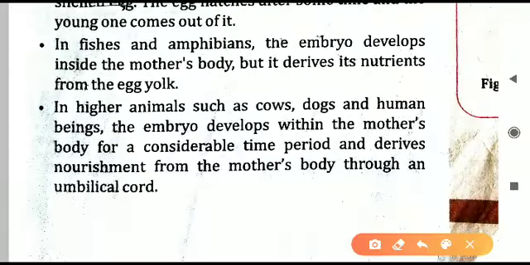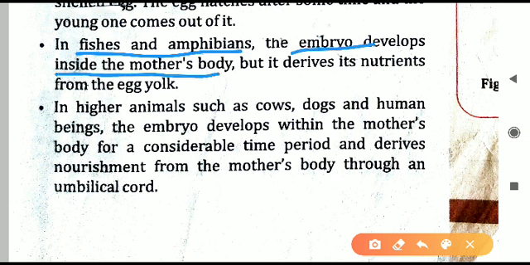Next is the case of fishes and amphibians, another type of animals. Fishes and amphibians generally live in the water only, so their embryo develops inside the mother's body. They cannot directly release the zygote in the water bodies, so that is why the embryo develops inside the mother's body. But it derives the nutrition from where? From the egg yolk. Fishes also lay eggs and amphibians also lay eggs.